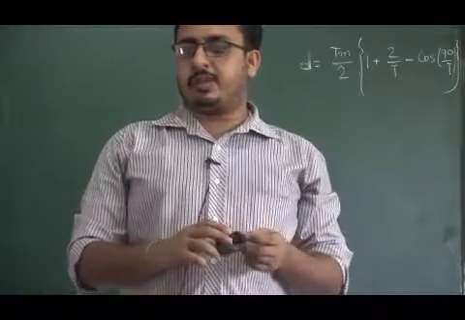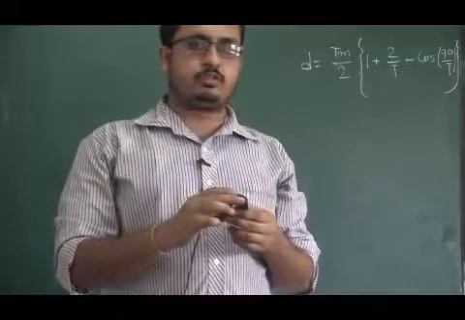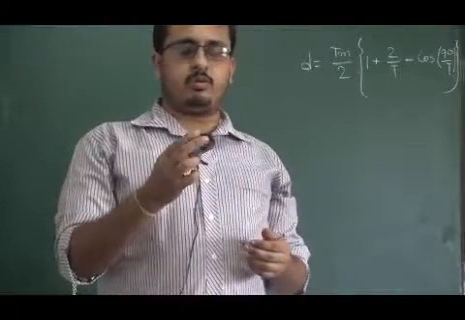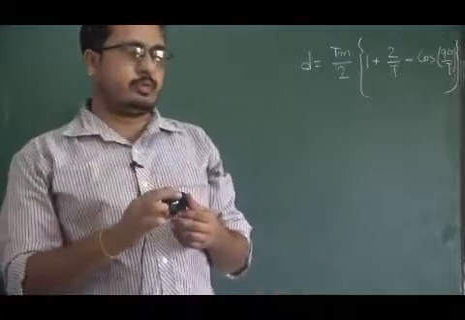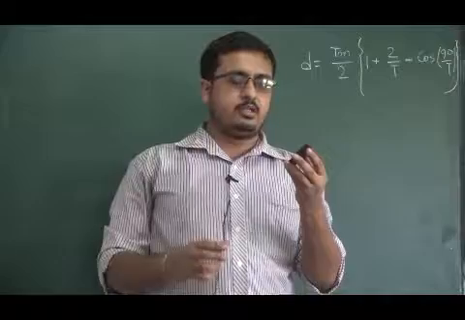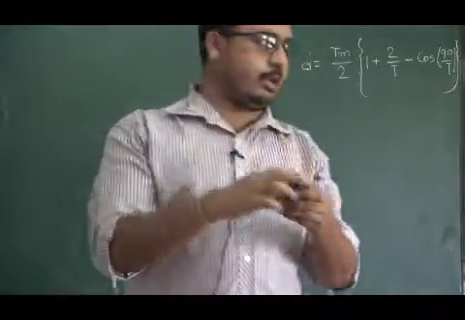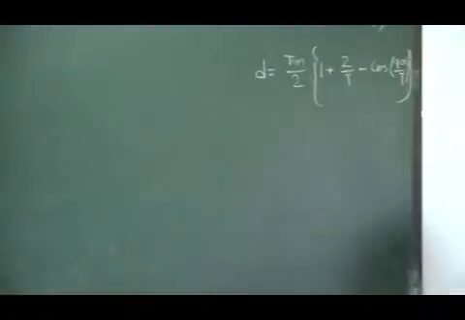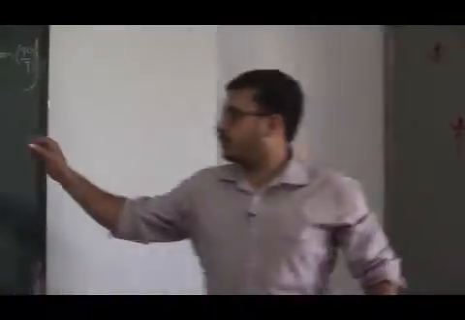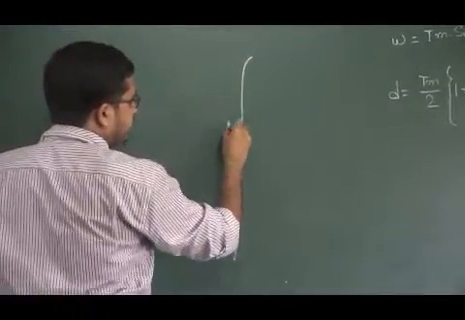If we want to measure the elements of a gear, first of all we should know some elements of the gear. First of all, this is the tooth of the gear, and if I draw a teeth profile over here, I can explain it easily.